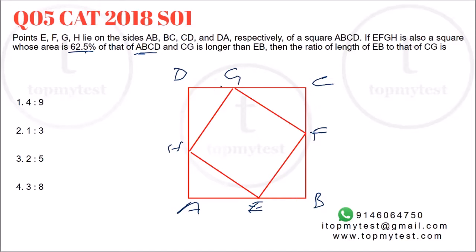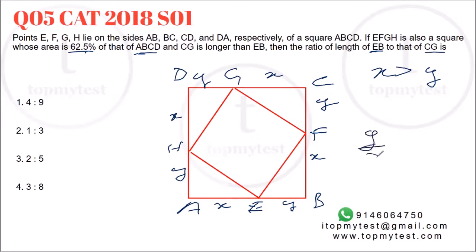Now by symmetry, DG will be the same as EB. So if this is X, this will be Y. This will be X, this will be Y. And we know X is more than Y. You need to find the ratio of EB to CG. So Y by X is what you need to find.